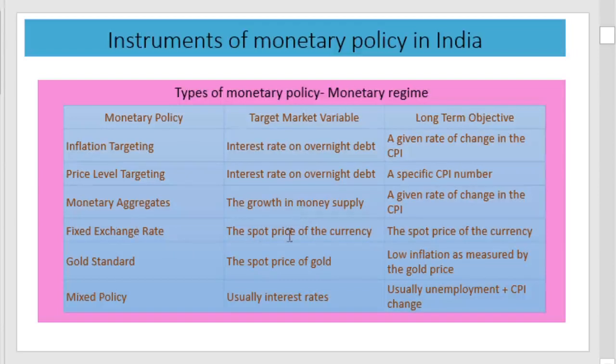In the fixed exchange rate, the spot price of the currency is the target variable, and variation in the price of the currency is used as a tool for monetary policy. In the case of the gold standard, the spot price of gold is considered, and if the country is using a mixed policy, then usually interest rates are used as the target variable for achieving the monetary policy.